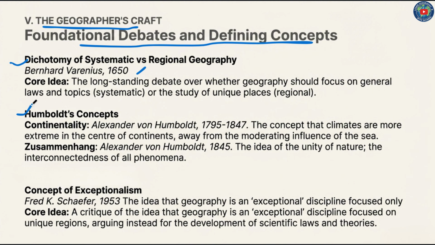Okay. Then Humboldt's concept, continentality, Alexander von Humboldt, 1795 to 1847, the concept that climates are more extreme in the center of continents, away from the moderating influence of the sea.